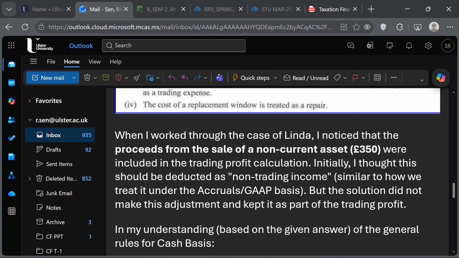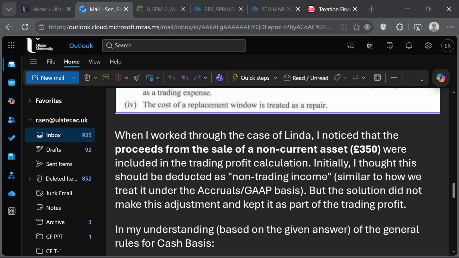But if I use the GAAP, it should be deducted. Proceeds from sale will be added back. Oh, added back. Sorry, one minute. GAAP. Proceeds for sale of non-current asset. So this will not be included. This is income which does not belong to the trading income. So proceeds from the sale of a non-current asset will not be included, so this will be deducted from the income.